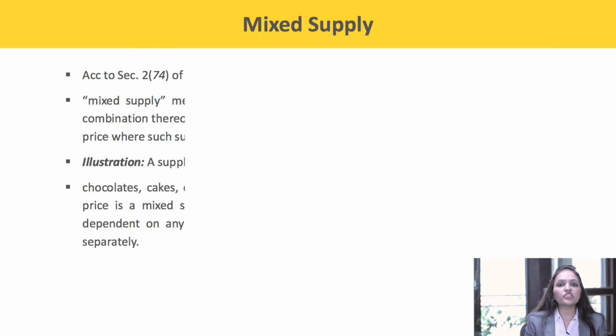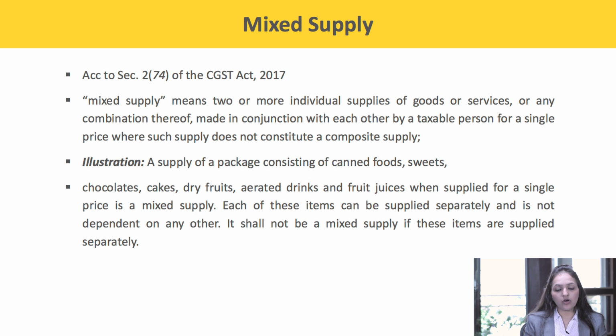Now, what is mixed supply? According to section 2 clause 74 of the CGST Act, mixed supply means two or more individual supplies of goods or services or any combination thereof made in conjunction with each other by a taxable person for a single price, where such supply does not constitute a composite supply.